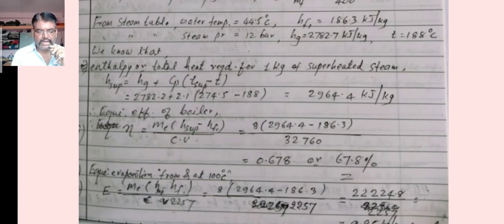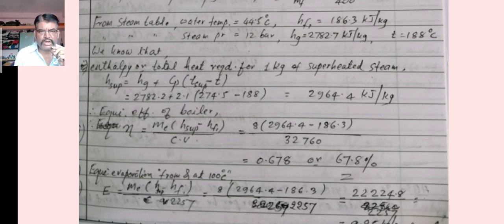After putting the values, H sup is 2964.4. Now for the thermal efficiency of the boiler, we have to use the formula: eta is equal to Me into bracket H sup minus hf1, divided by the calorific value.